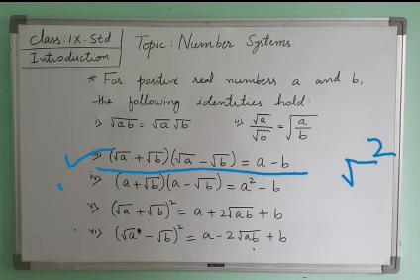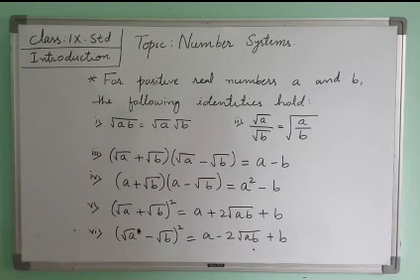Then the fourth identity: only b has the square root, so b's square root gets cancelled, and a's square root remains as it is, giving a square minus b, because a does not have a square root sign. Then the fifth identity is the a plus b whole square formula, again with the square root of a square.